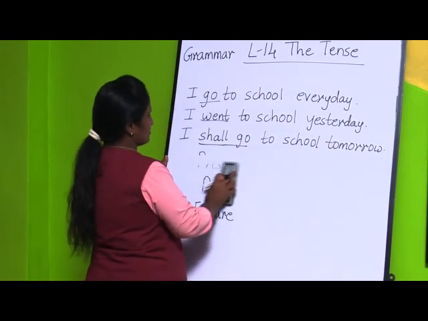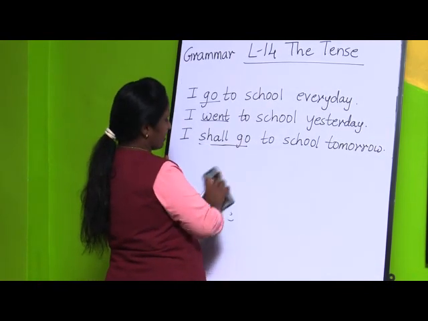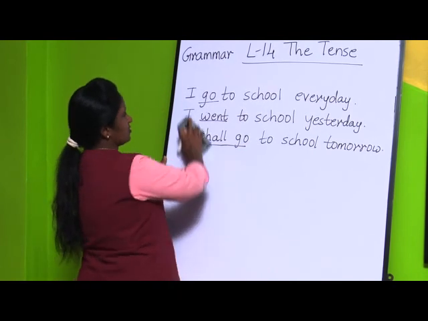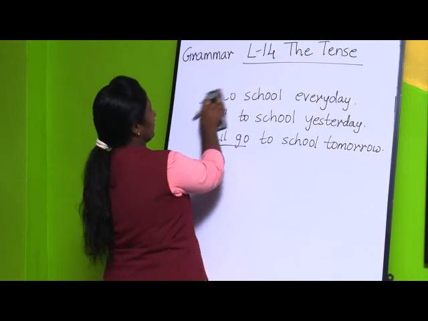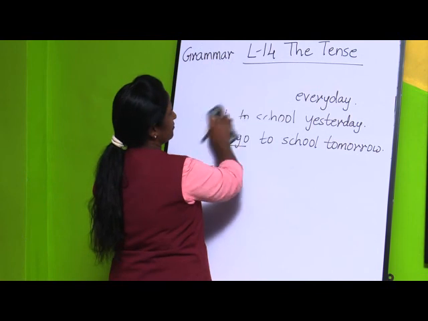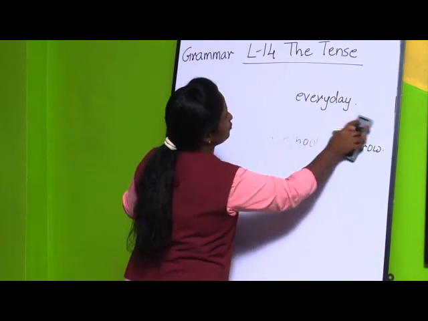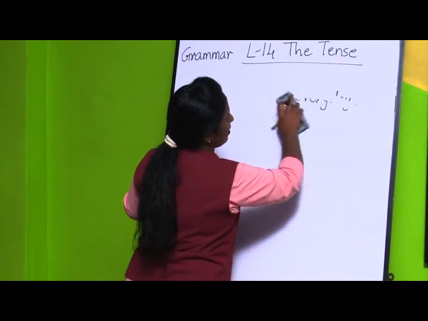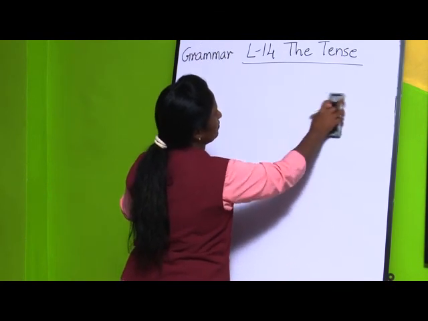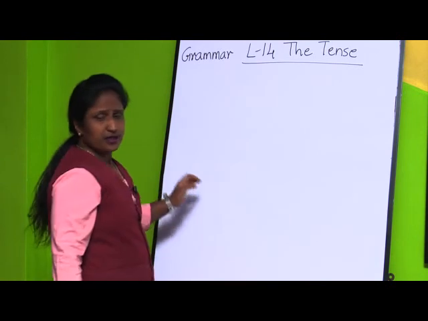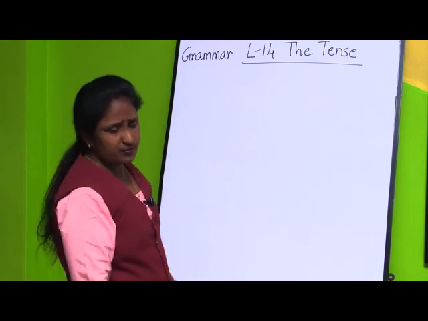Now you know the be form of verbs are am, is, are, was, were, will be and shall be. We will see through these tenses how these verbs change according to the tense.